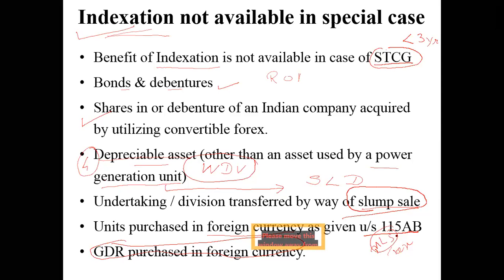So what is the mechanism out? You enter into an agreement with a regulator saying that I want to list my shares in the form of GDRs, not only in England but in some other countries also. Okay, and they will be traded on global basis. So if this is the case, please permit me to do so, and accordingly the regulator will permit you to trade your shares in some other country under different heads. Okay, so if you are trading on global platforms, it will be called as GDRs.